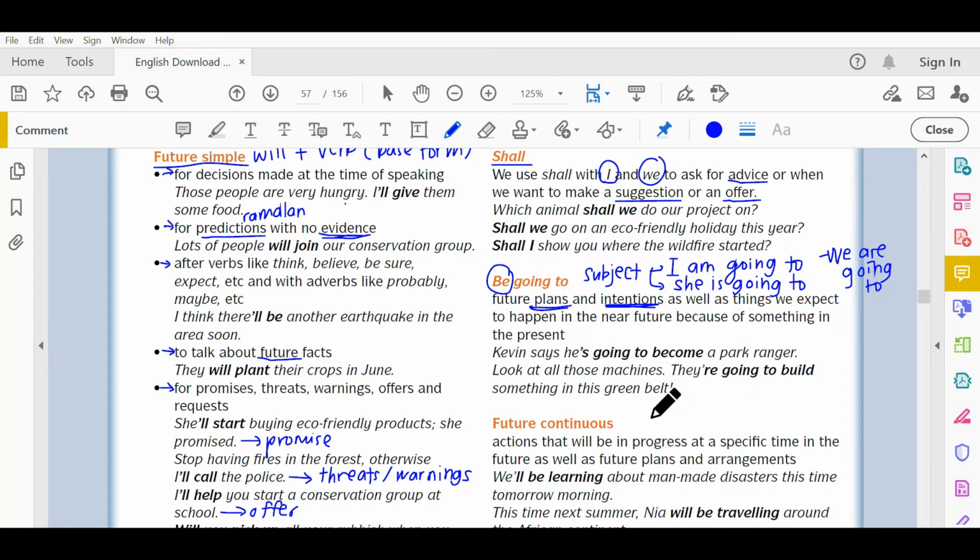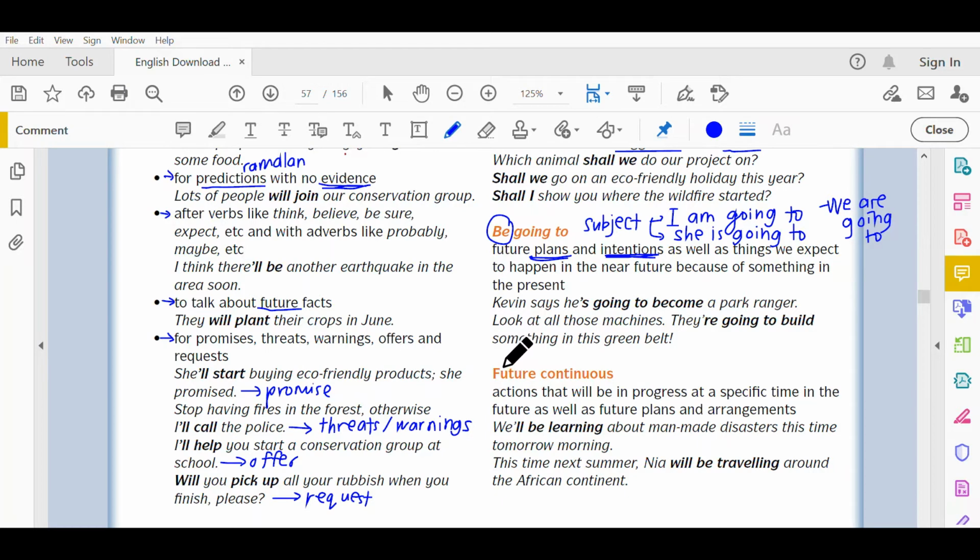Okay, contoh, you look out the window and you see that it's dark. So, what do you think will happen? Ramalan you akan hujan lah sebab you nampak gelap kat luar kan. So, maybe you akan kata, look at the sky. Ataupun, look at the dark clouds. It's going to rain soon.